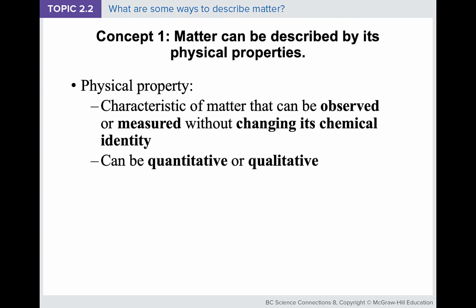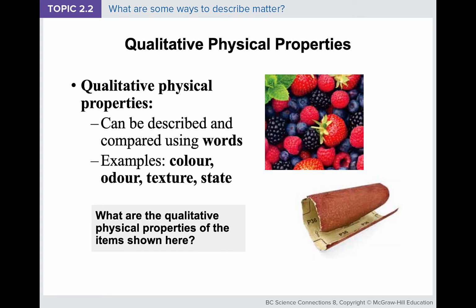Let me give you a little breakdown of what a qualitative physical property means. Qualitative physical properties can be described and compared using words. Some examples are color, odor, texture, and state.